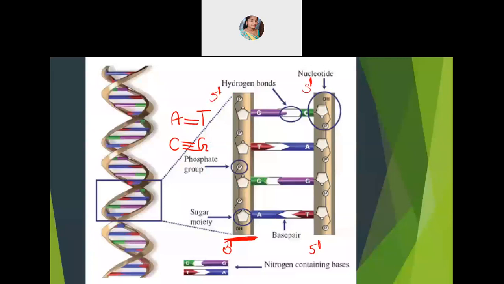And both of these two strands will be held to one another, I said, by hydrogen bonding, where adenine will bind with thymine and cytosine will bind with guanine through hydrogen bonding. Whenever adenine binds with thymine, I said there will be a double bond. And when cytosine binds with guanine, it is with triple bond. This much only you are supposed to remember. Now at least you all know what is there in this nucleic acid part. I know remembering the name will take little time for you. That's okay, you will be able to remember later on. Once or twice when you revise, you will be able to remember.